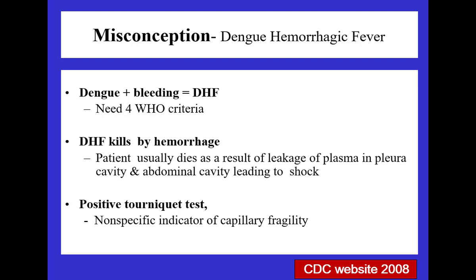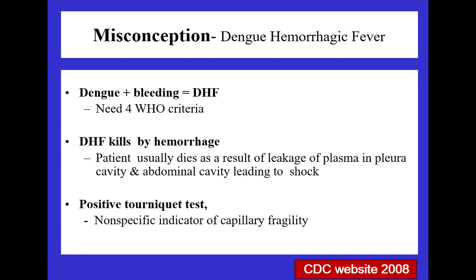Some words about the misconceptions. As I said, this lecture has not changed so much because nothing has changed much about the management of these patients. So the slides and colors, everything is the same for the last couple of almost 2-3 years. Whatever changes have been made and advice given by the WHO, we have incorporated in this presentation. So coming to the misconceptions, number 1, dengue hemorrhagic fever is not dengue plus bleeding. You need four criteria to label a patient as having dengue hemorrhagic fever.